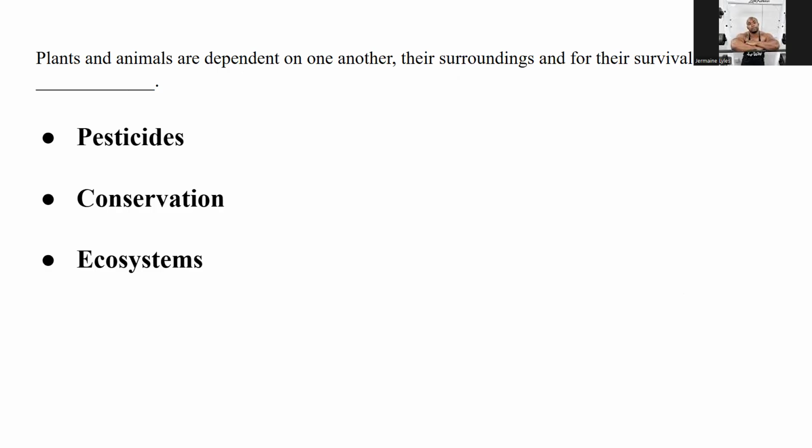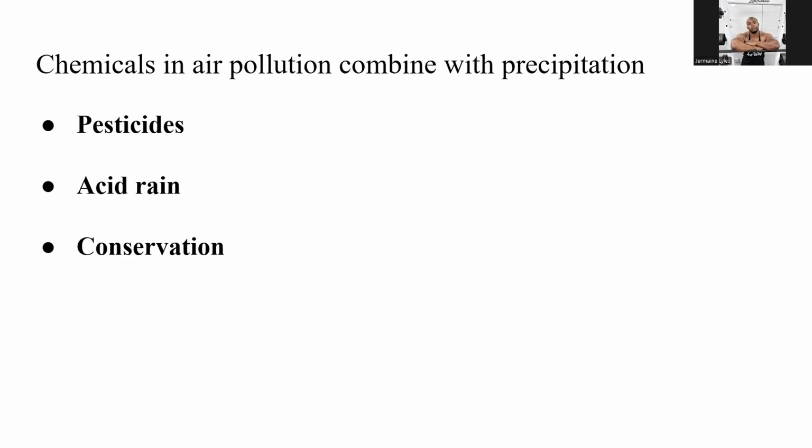Plants and animals are dependent on one another and their surroundings for their survival. They live in an ecosystem. Chemicals in air combined with precipitation. I think this is a repeat question with acid rain.